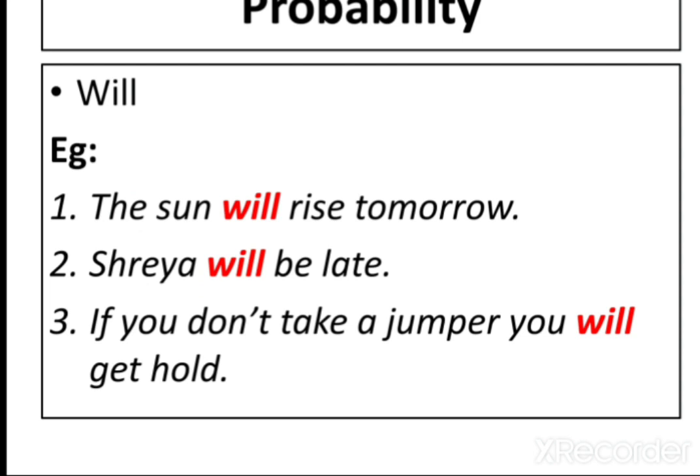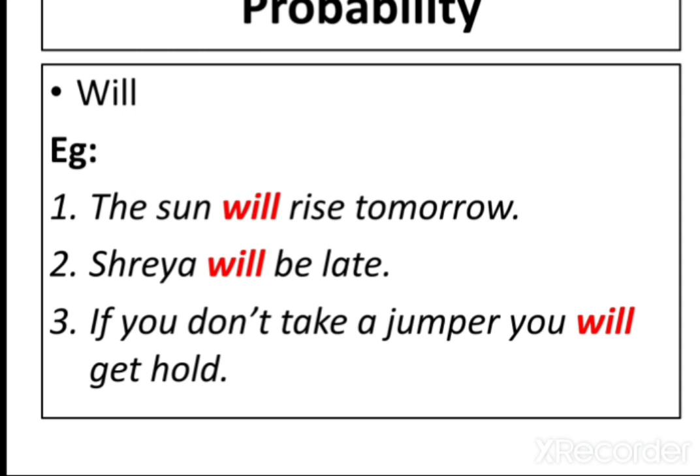Okay, so let's start with probability. How likely something is to happen. Now we use will to talk about the future when we are confident that something will happen. We believe it. We are certain it's going to be true.